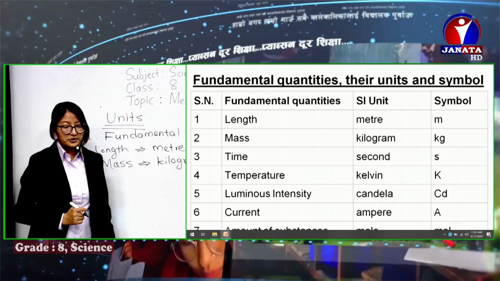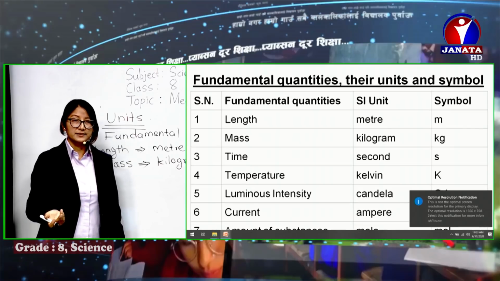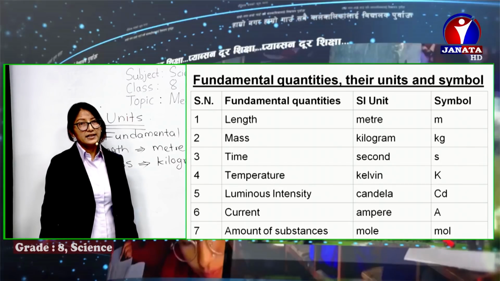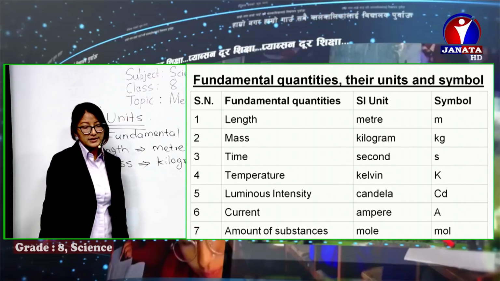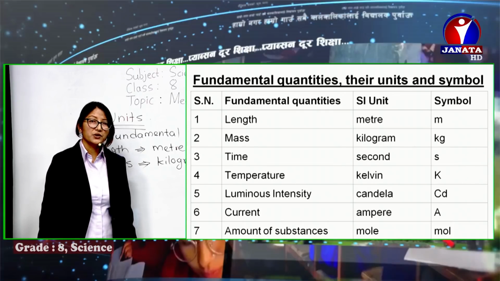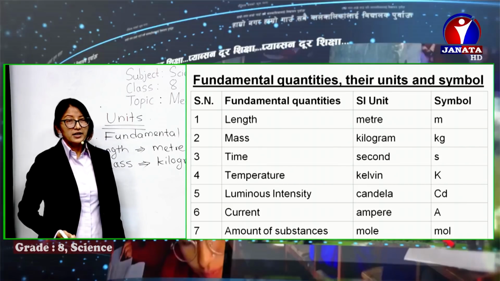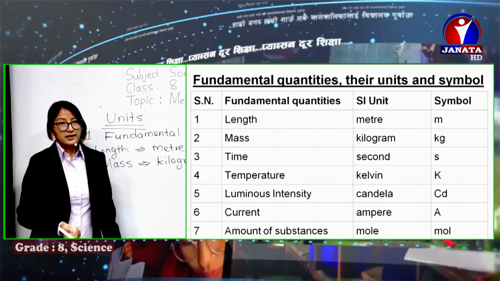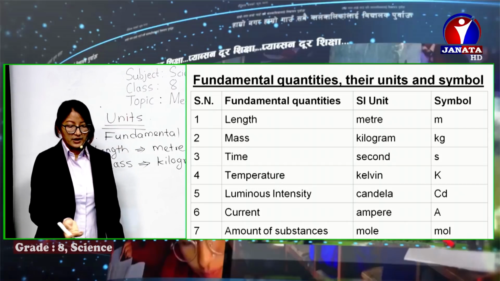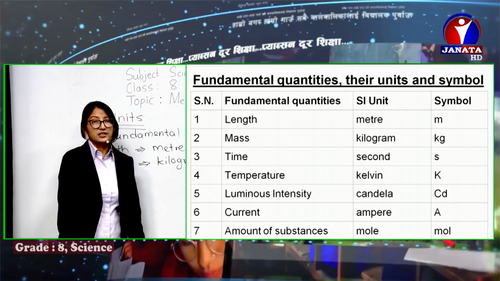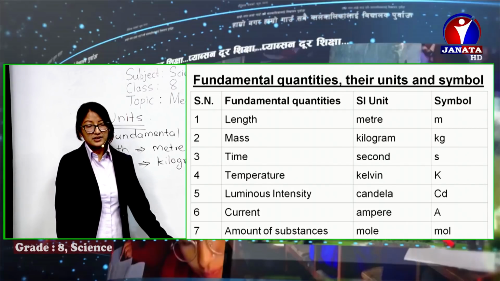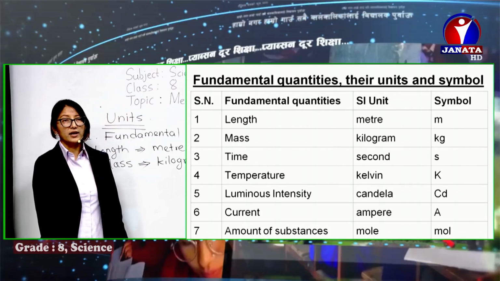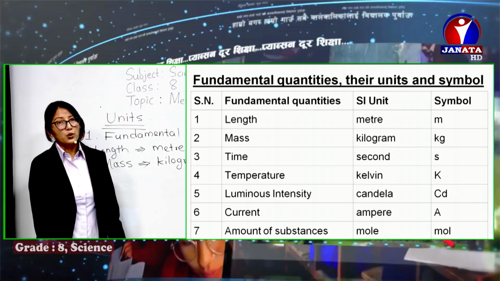Then we have luminous intensity, the brightness of light. It's measured in candela, C-A-N-D-E-L-A, candela, and its symbol is cd. And current, the electric current, is measured in ampere, named after a scientist, A-M-P-E-R-E, ampere, and its symbol is capital A. And another is amount of substance. It's different than mass, please remember. The amount of substance is measured in mole, M-O-L-E, and its symbol is simply mol.